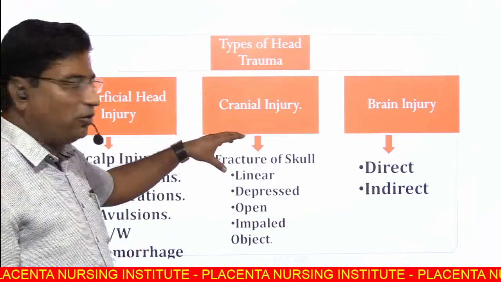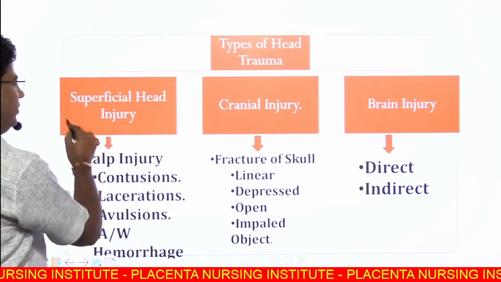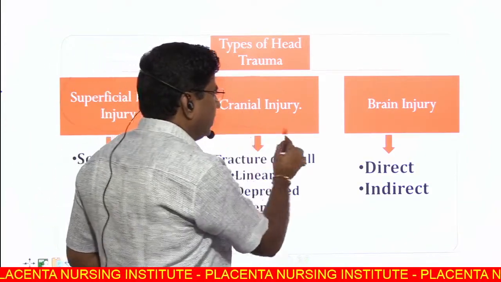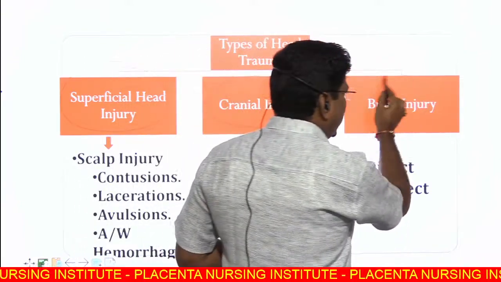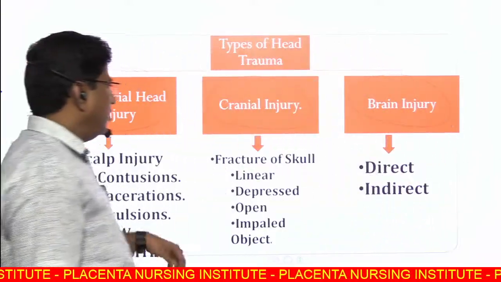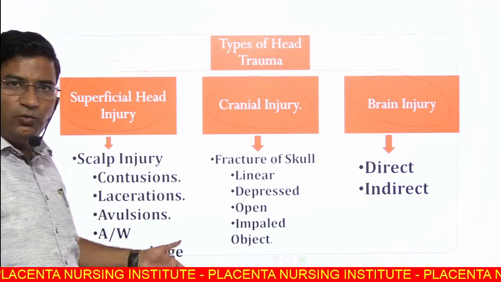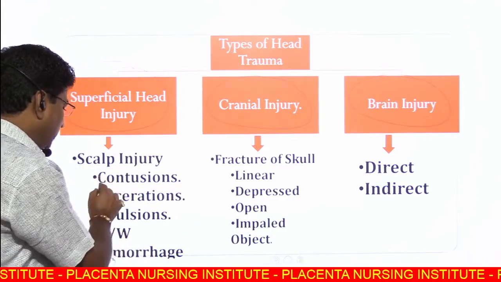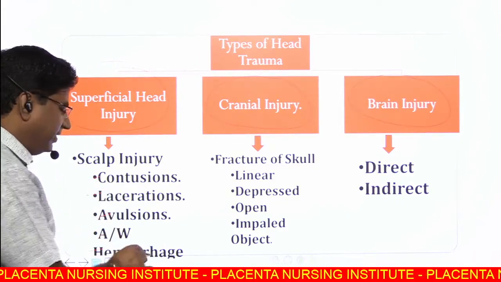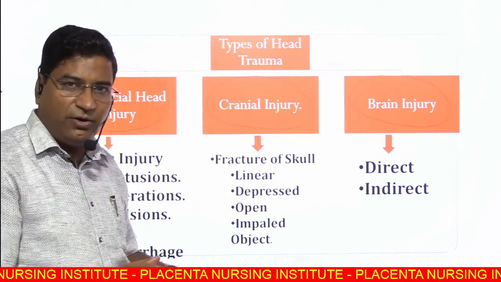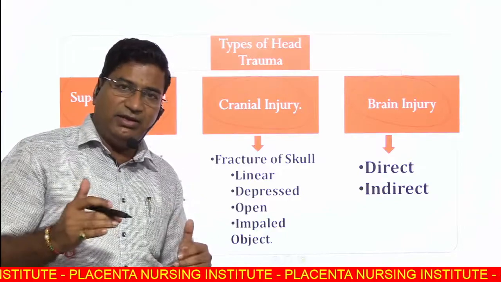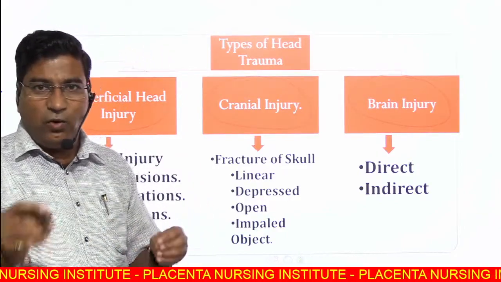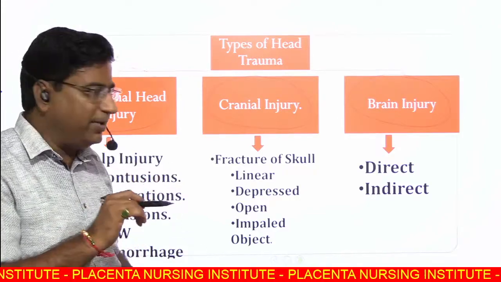Now, the types of head injury are number one, superficial head injury; number two, cranial head injury; number three, brain injury. Now we are going to the superficial head injury. Superficial head injuries are, number one, scalp injuries like contusion, laceration, avulsion and hemorrhage. What is hemorrhage and what is hematoma? The basic difference is that hemorrhage is bleeding that is still going on, continued bleeding, and an organized bleed is known as hematoma.